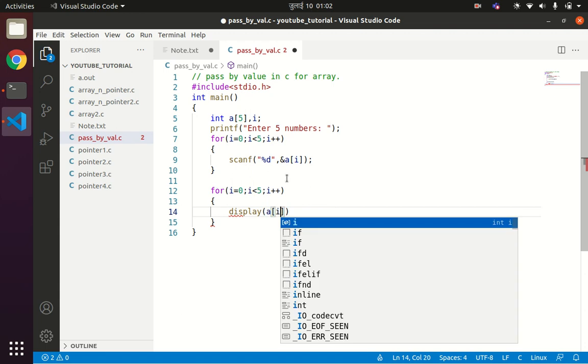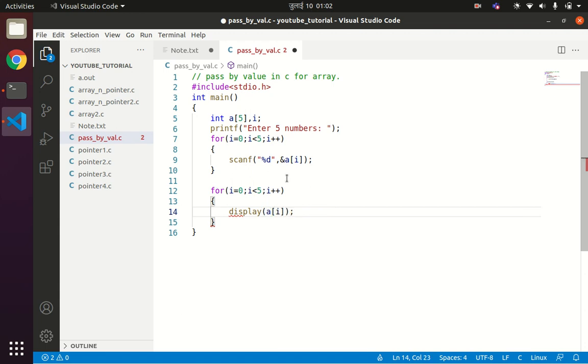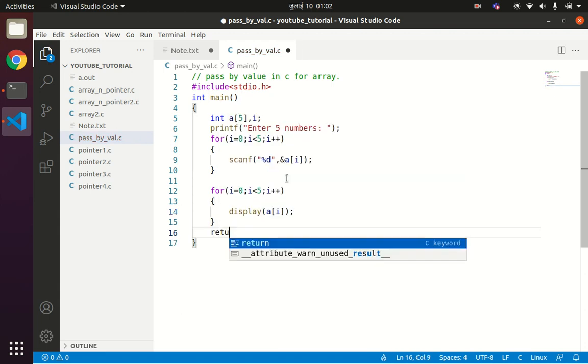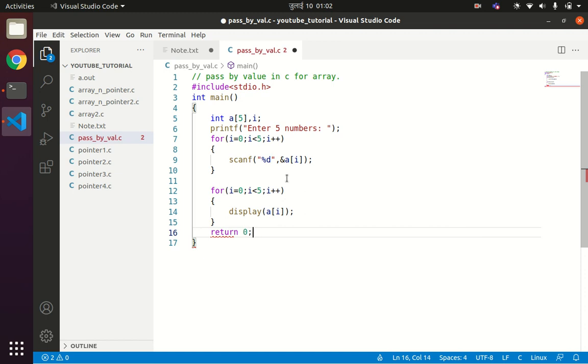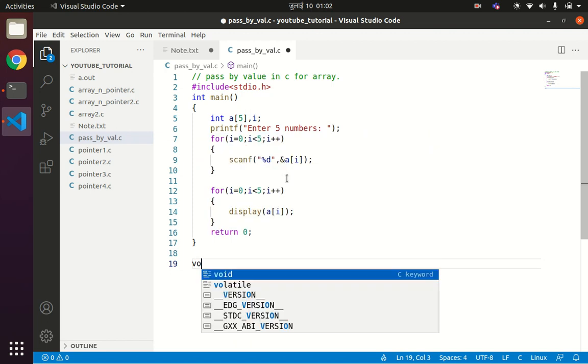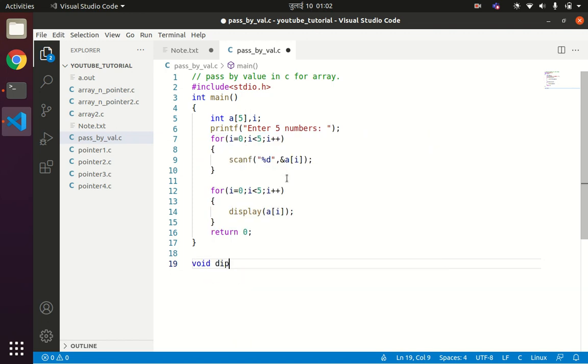You can see a[i] will return what? a[i] will return the value at index i. Then define the function void display. Since we are calling the function display with single values, we can store the single value in a single variable. Let us say the variable is n.